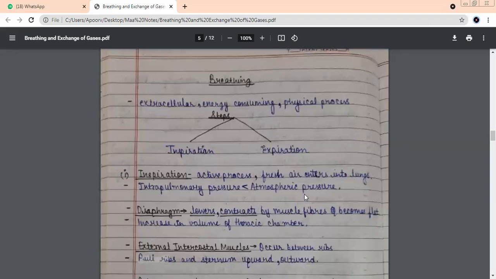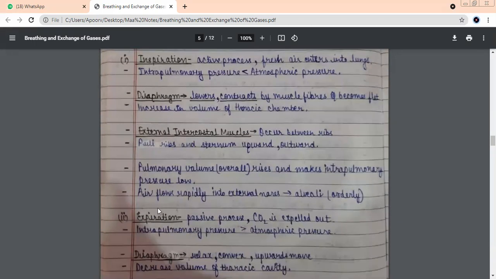It will decrease. Pressure will decrease. So if the pressure decreases and it becomes less than the atmospheric pressure, then obviously air will be pushed from the atmosphere inside the lungs. They're all related to each other. The overall volume of the lungs increases, pressure becomes low, and air flows rapidly into the external nares.